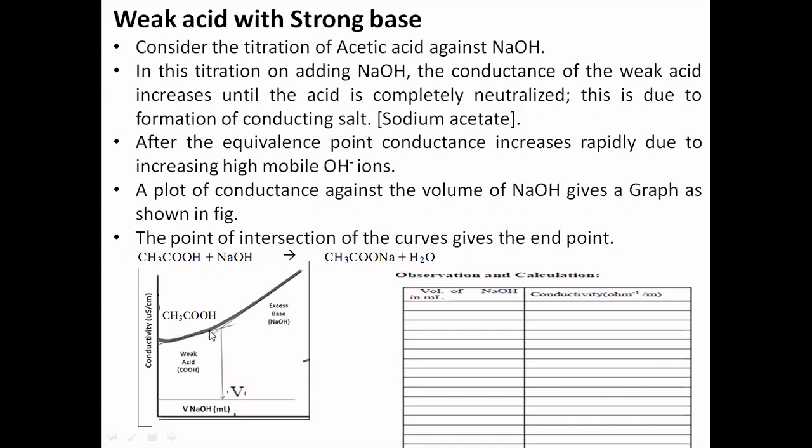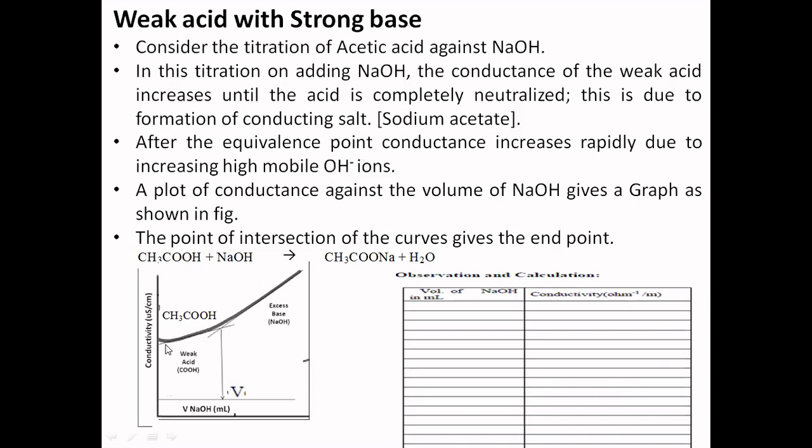The conducting power of sodium acetate is more than that of acetic acid, so that is why you get a moderate increase. After this moderate increase is over, you continue the titration by incremental addition of 0.5. For example, you might have got 3.5, then 4.5, then 5.5, like this. So the conductivity is rising. Why is it rising? Because of the introduction of the highly mobile OH minus ions.